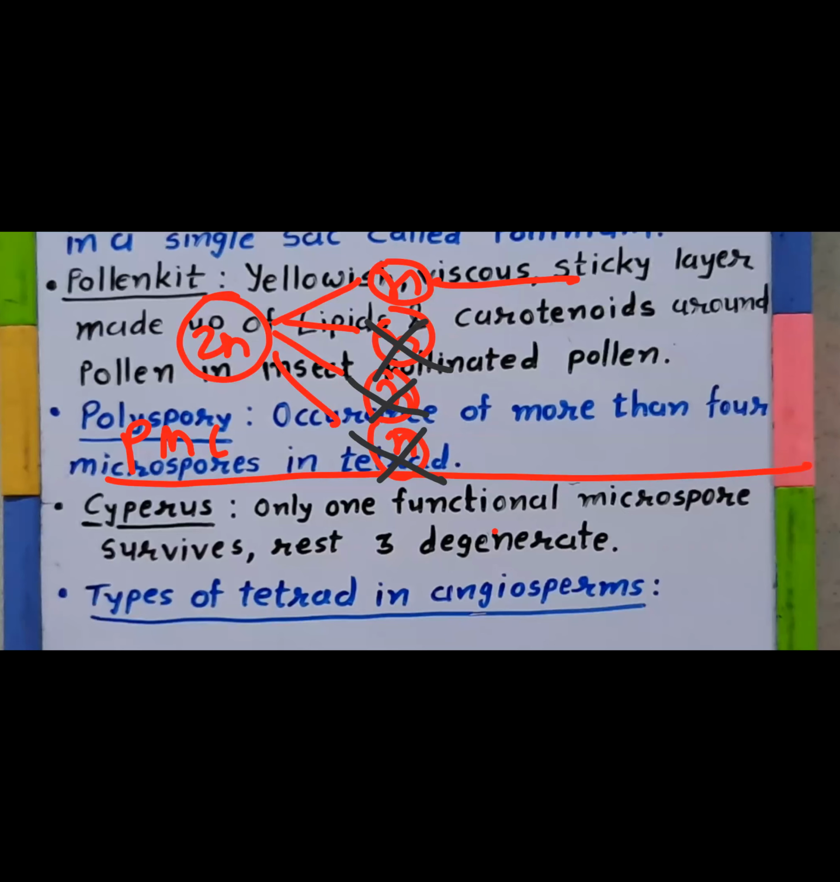So only one functional microspore survives and 3 other microspores of the tetrad degenerate. Unlike the typical other angiosperms, where out of the 4 microspores within the tetrad, each one is capable of developing into a male gametophyte. So each one is typically a functional microspore. None of them degenerates. Do you get the idea? What I mentioned?